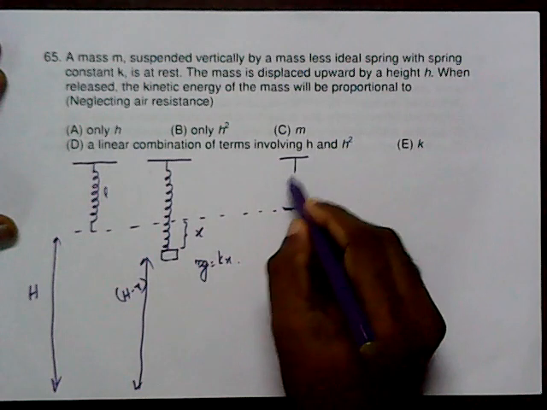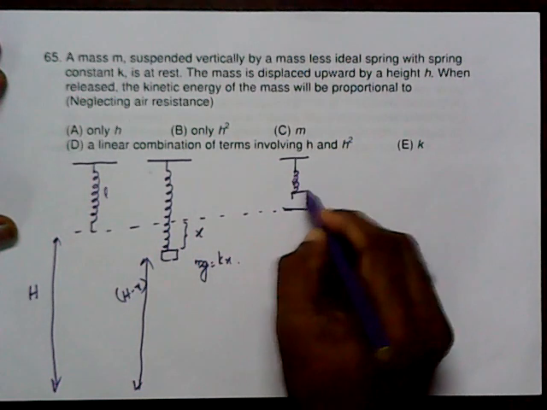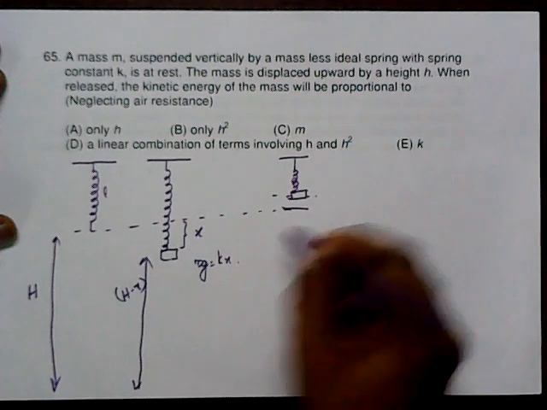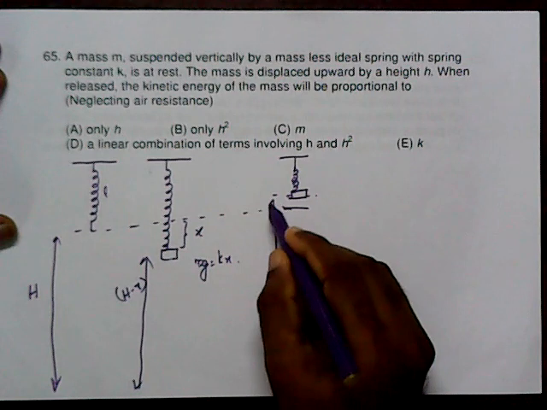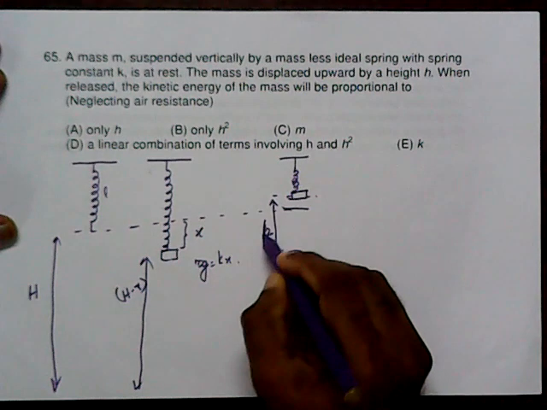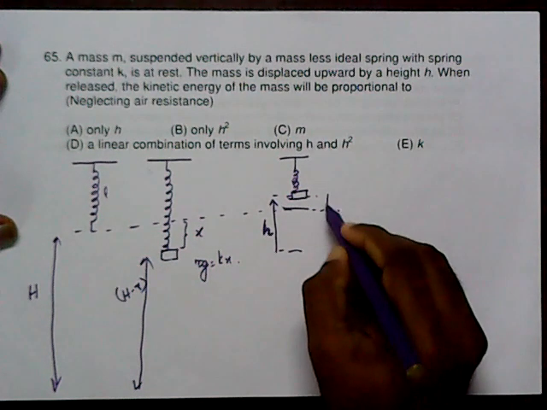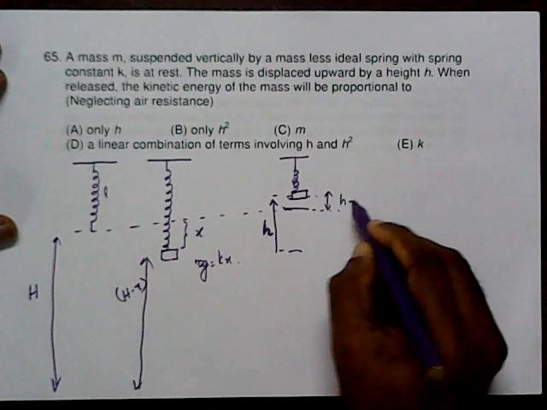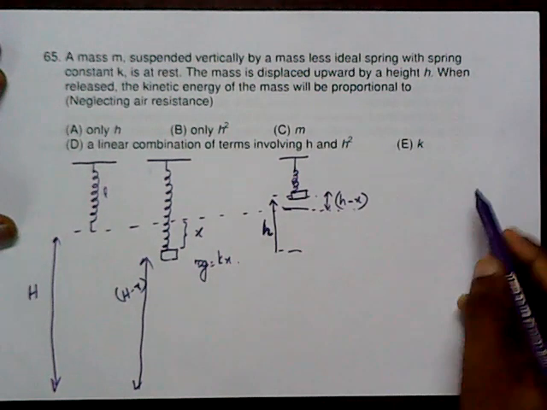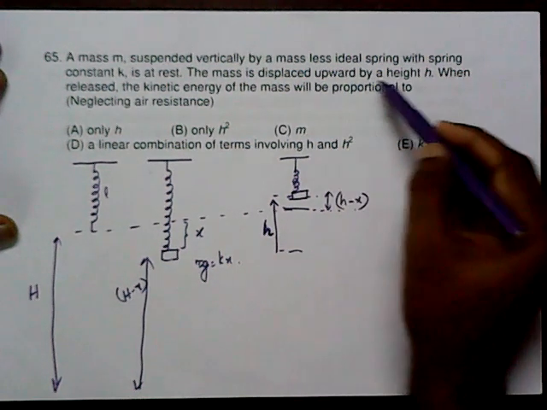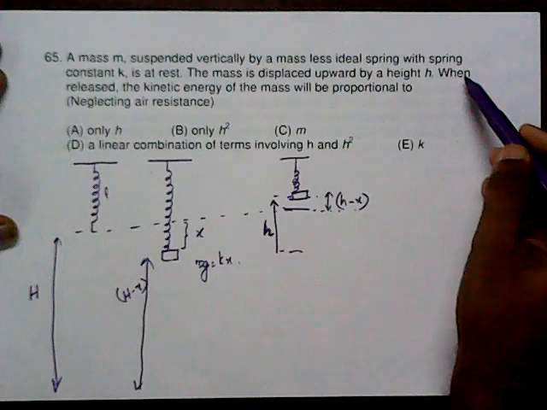So the spring with the mass becomes like this, with h height. That means from the natural length we can say h minus x. Then the mass is displaced upward by a height h.